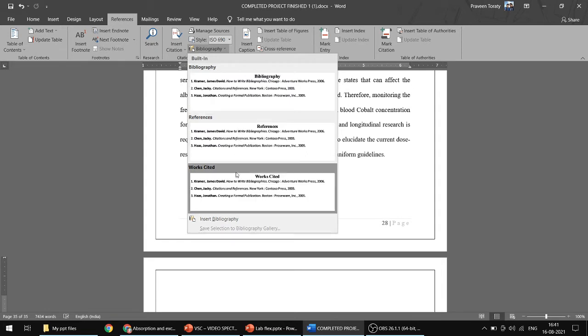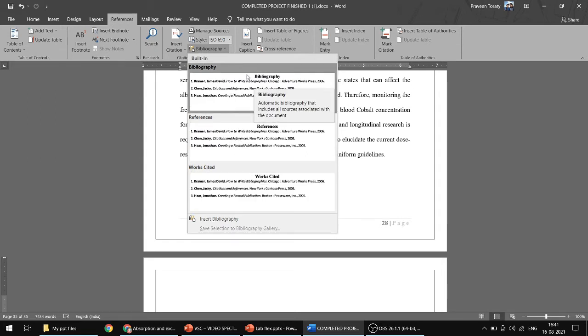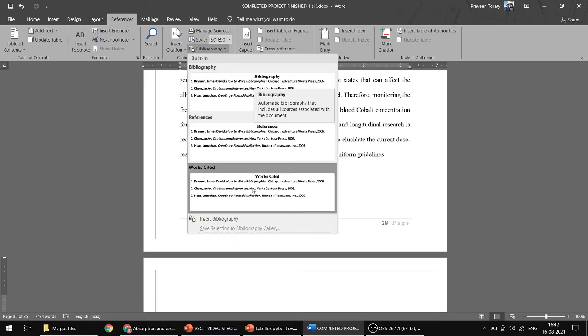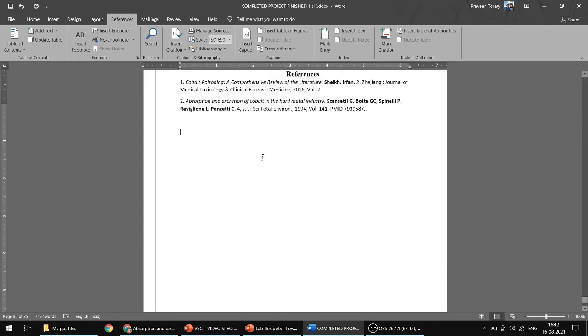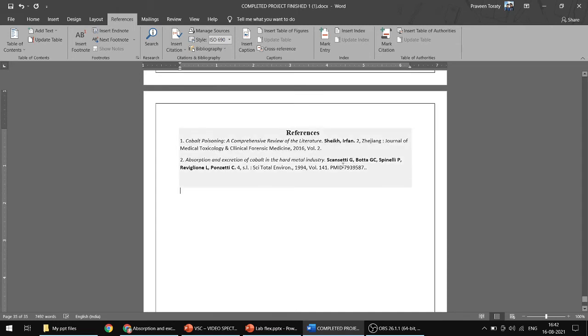Click on it, and various options are given: works cited, references, bibliography. Bibliography is used for books, works cited is used for news articles or any other articles. Generally in general forms you will be mentioning works cited. References is for projects, research papers and review papers. Click on it, so automatically you will be getting the references.